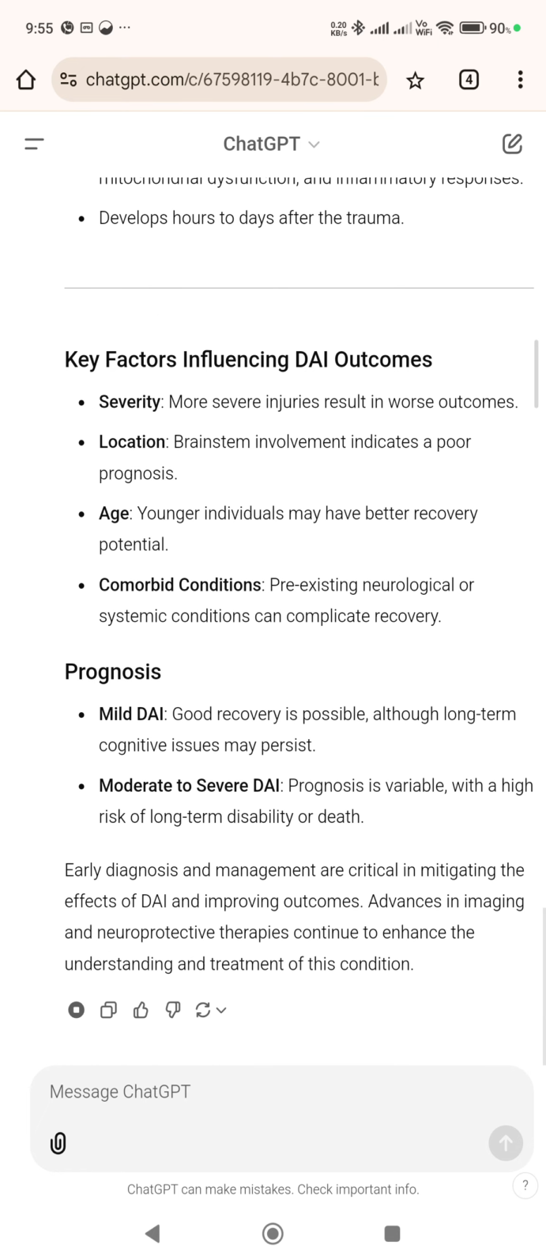Key factors influencing DAI outcomes. Severity: more severe injuries result in worse outcomes. Location: brainstem involvement indicates a poor prognosis. Age: younger individuals may have better recovery potential. Comorbid conditions: pre-existing neurological or systemic conditions can complicate recovery.